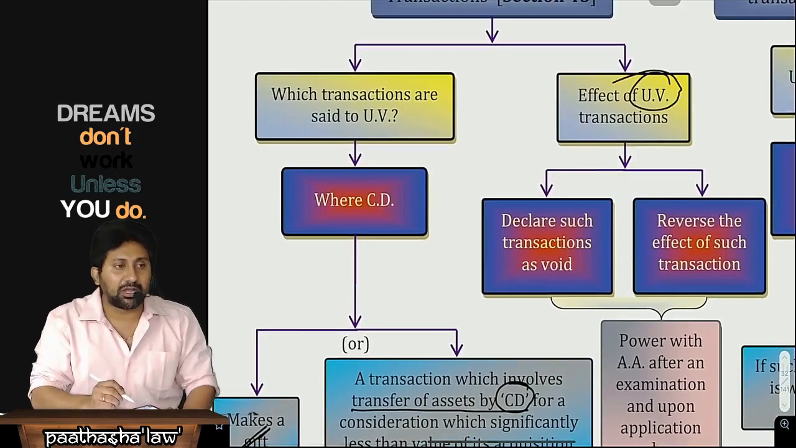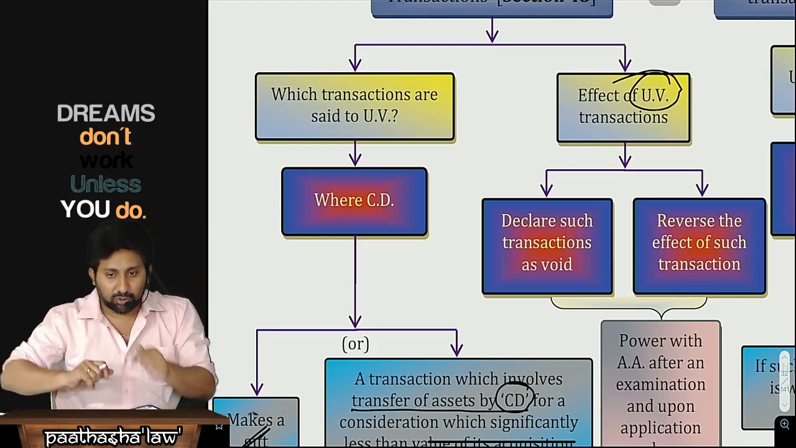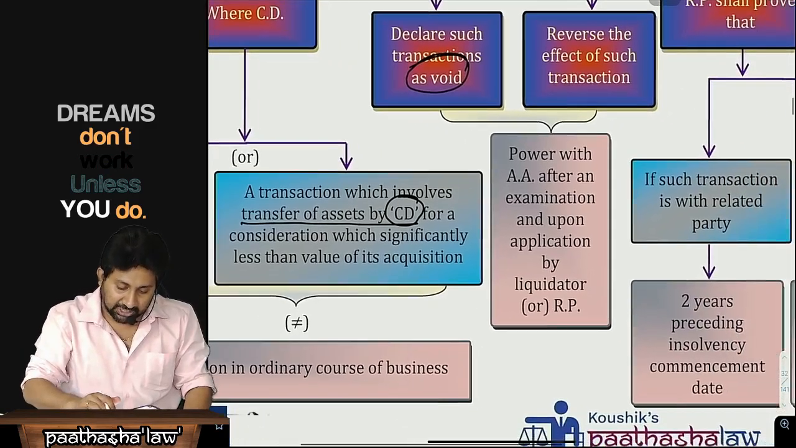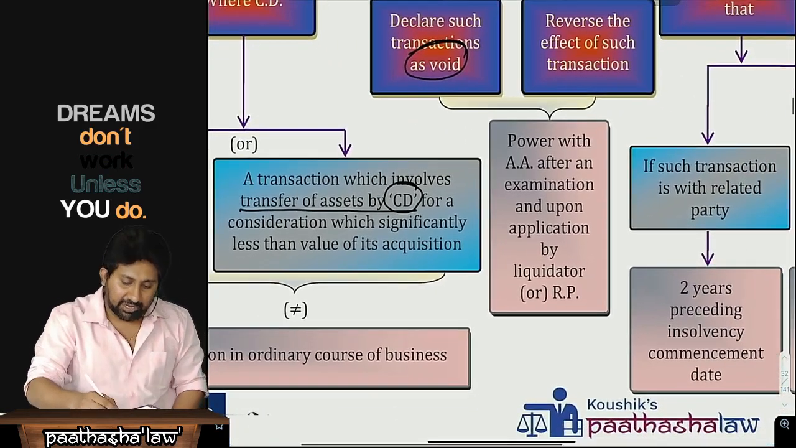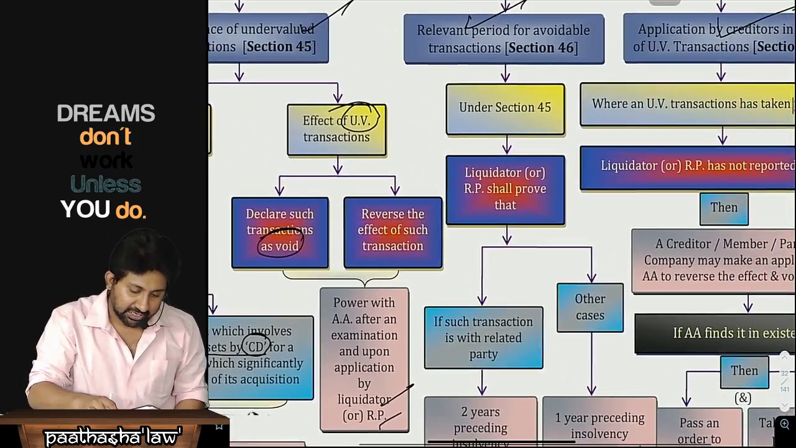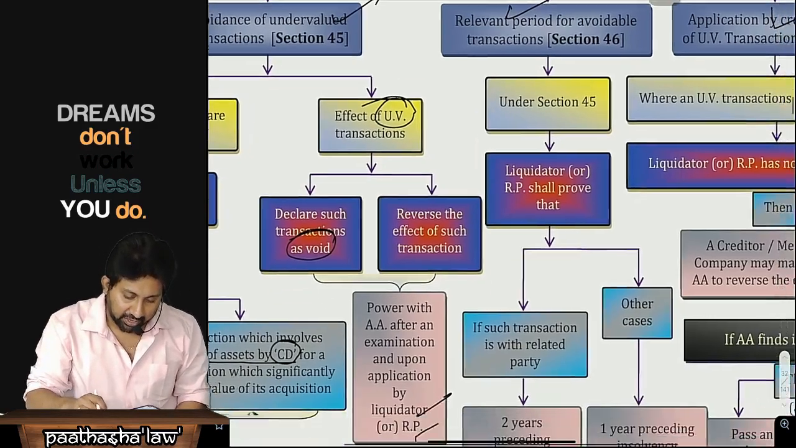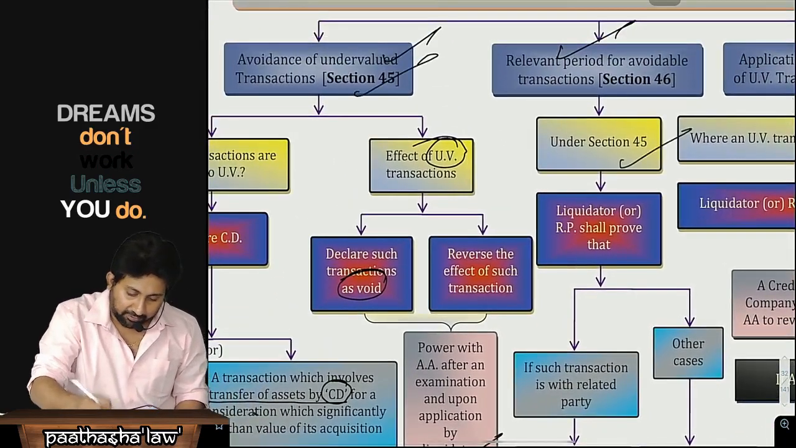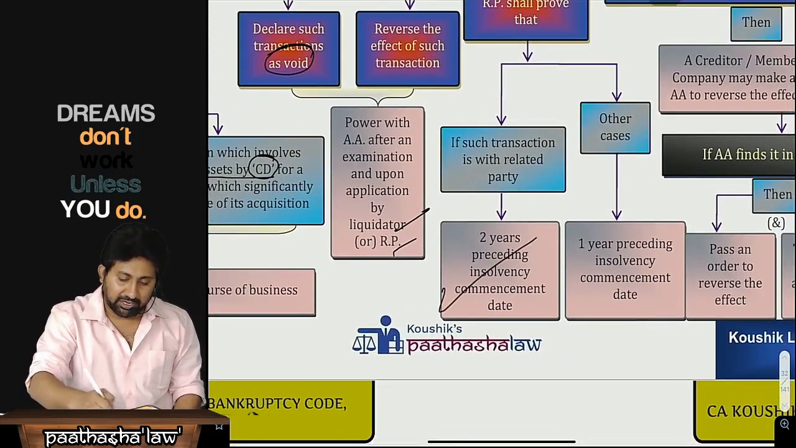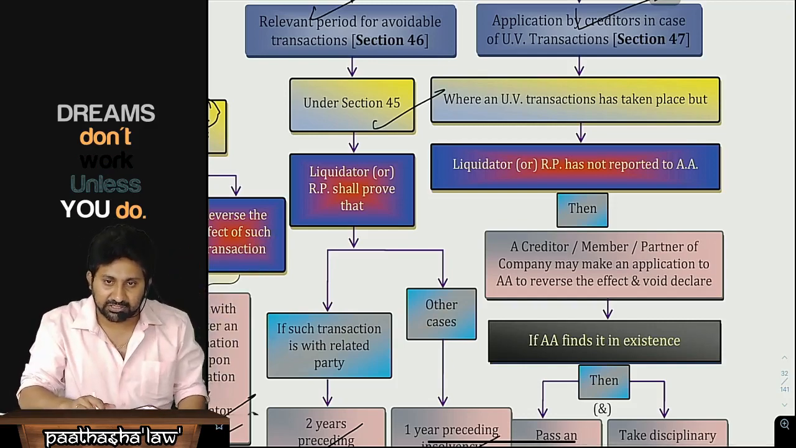What happens if you do that? If that asset would be there, 4 excess crores may be realized. So the AA declares such transactions void and reverses the transaction, after an examination and upon application by the liquidator or RP. Next, relevant period for undervalued transaction. Under section 45, the liquidator shall prove that if such a transaction is with a related party, 2 years; in all other cases 1 year. Go back and void all the transactions.